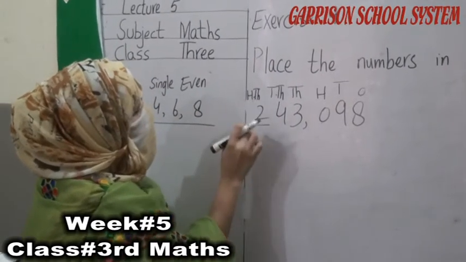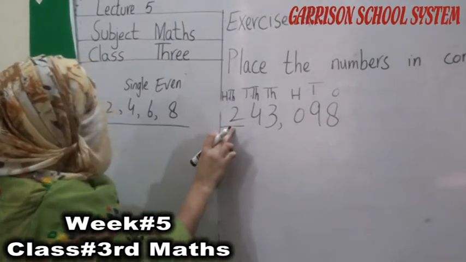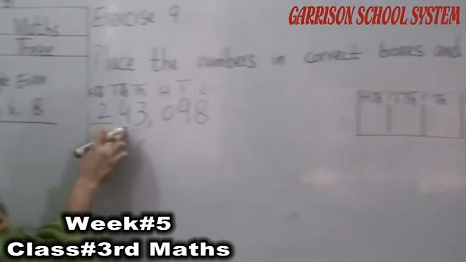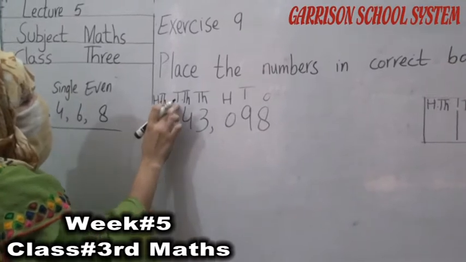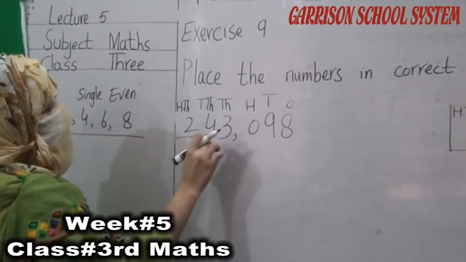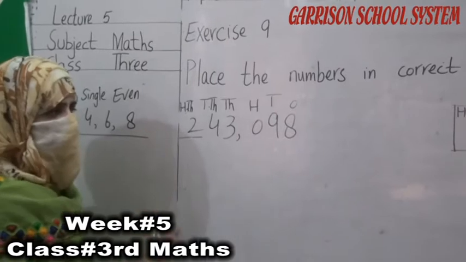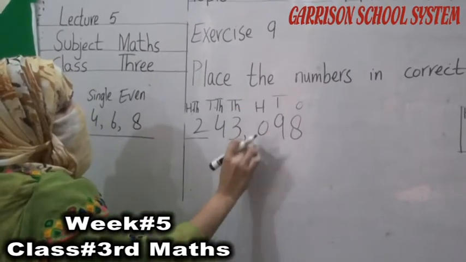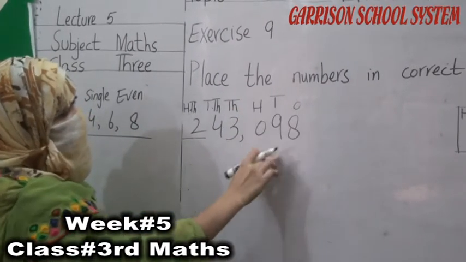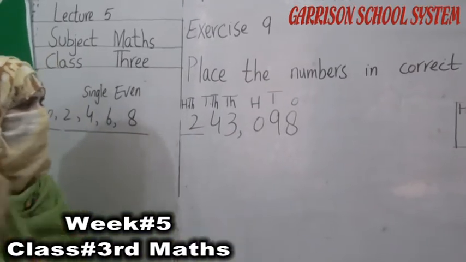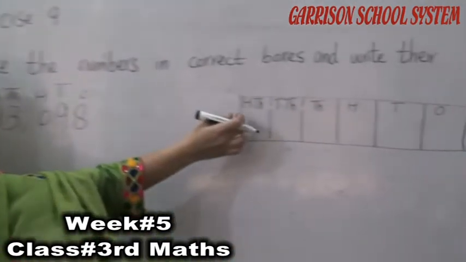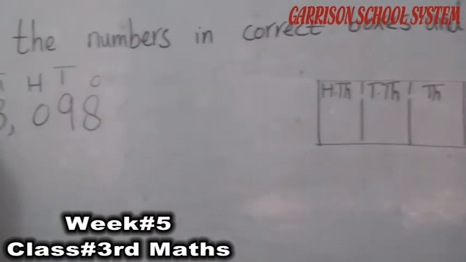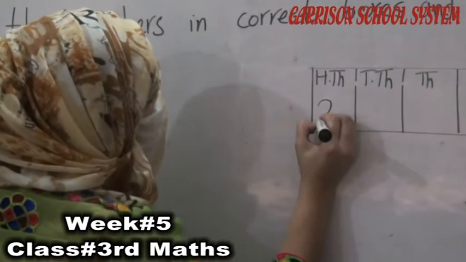Here is 100,000. Number 2's place value is 100,000. Number 4, its place value is 10,000. 3's place value is only 1000. 0 is in the 100 place, 9 is in the 10 place, 8 is in the 1 place. So we have to write here which number is in 100,000. 2 is in 100,000. We have to write here 2.